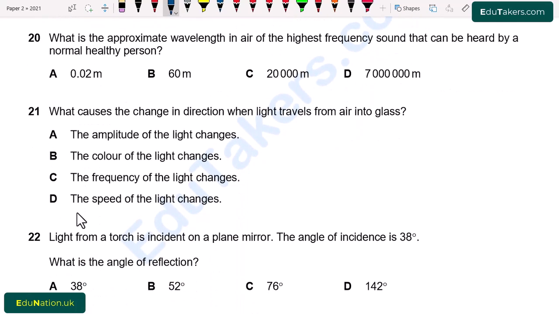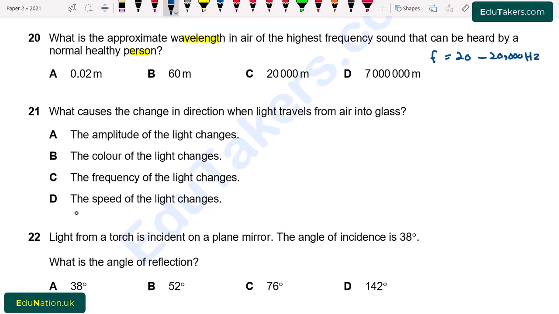Question number 20. What is the approximate wavelength in the air of high frequency sound that can be heard by the normal healthy person? So in order to calculate the wavelength, we have to know the frequency that is heard by the normal healthy person. So the frequency ranges from 20 Hz to 20,000 Hz.